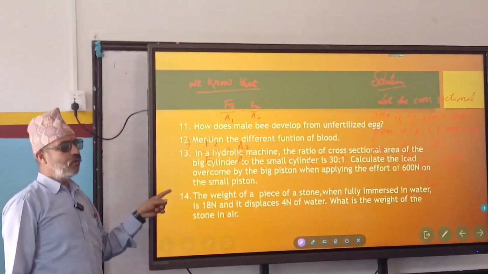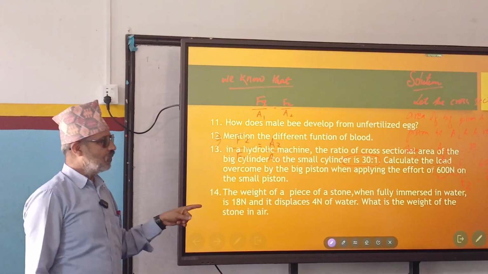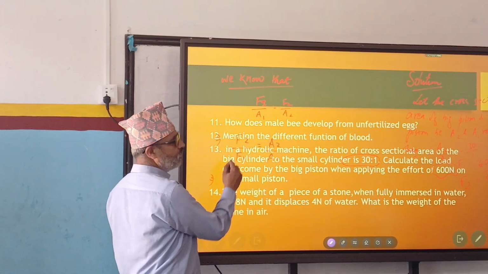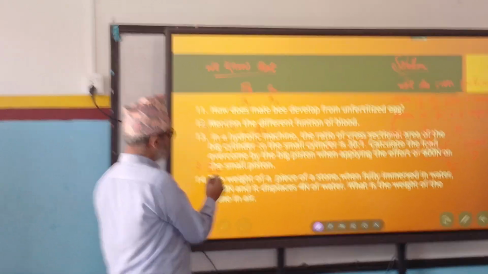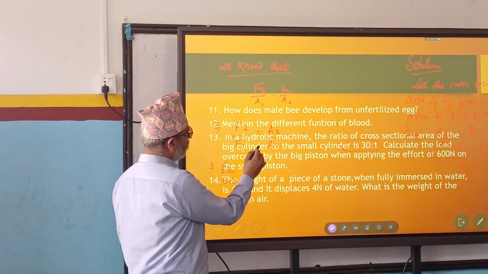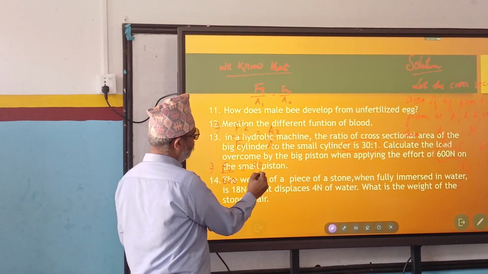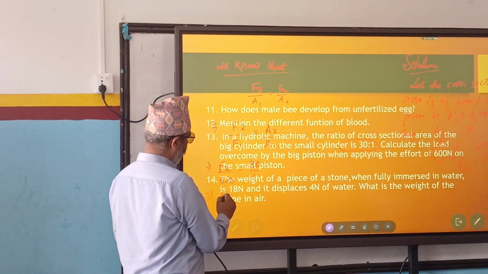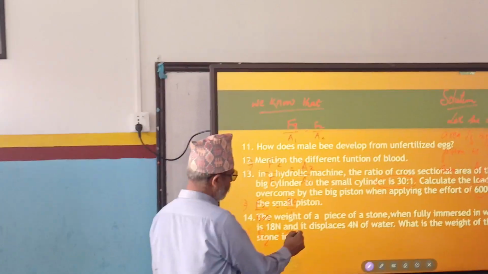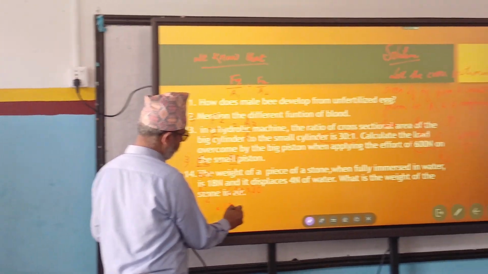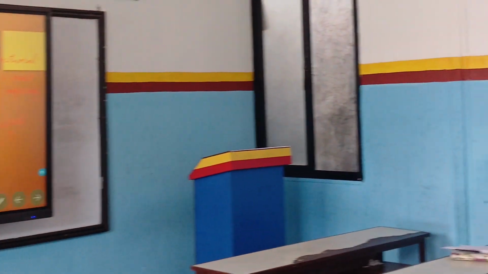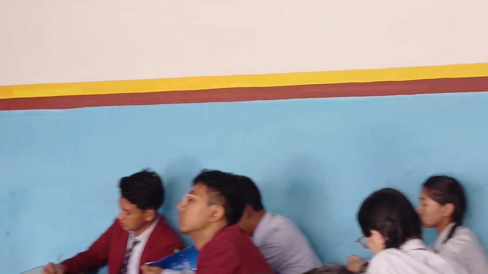F2 by F1 equals A2 by A1. Now, do you know the value of F2? We don't know. F1 is 600, A2 by A1 is 30 by 1. 600 multiplied by 30. See? How many Newton? 18,000 Newton. Right?